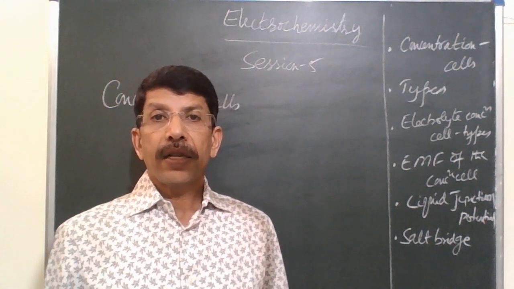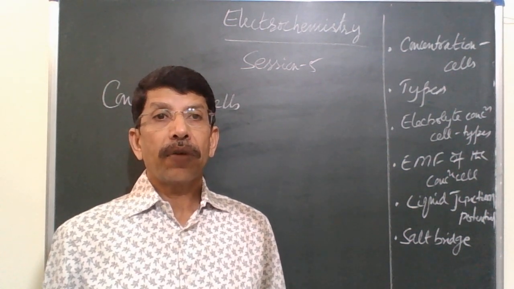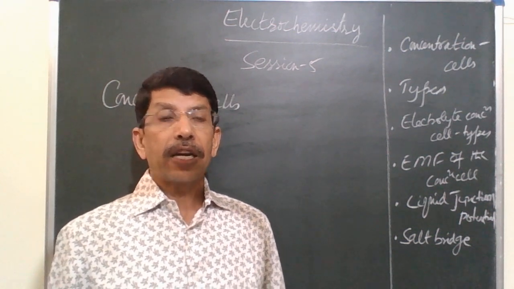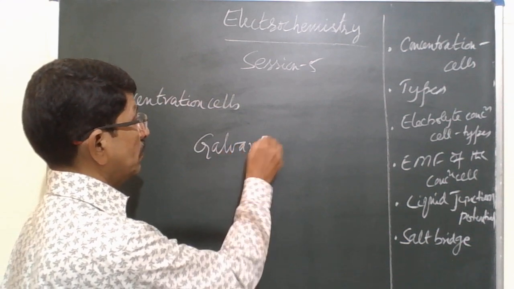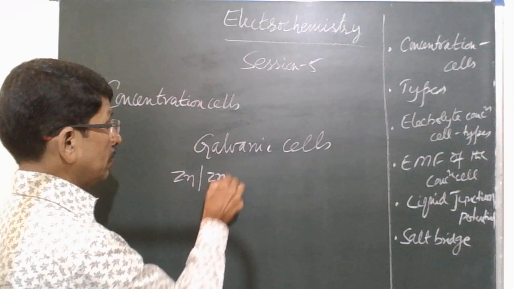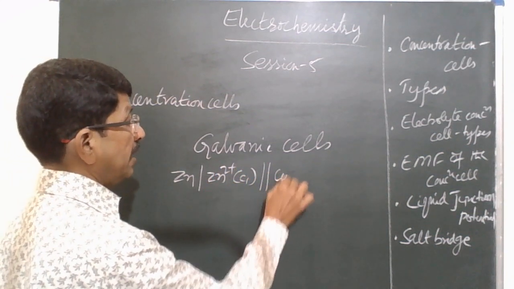So, in the galvanic cells, when we discussed, we learned that the EMF of the galvanic cell arises due to difference in electrode potentials. For example, take again a Daniell cell. This is the Daniell cell.